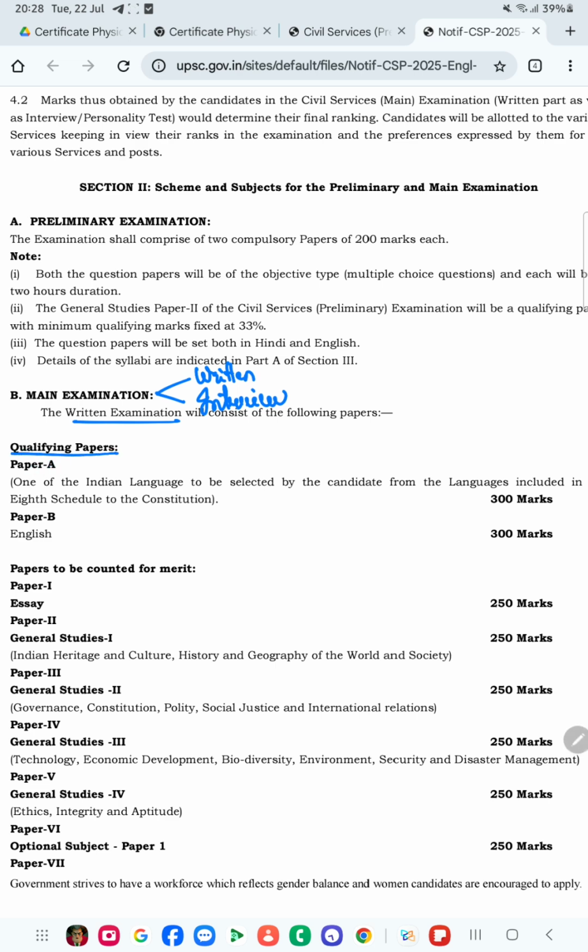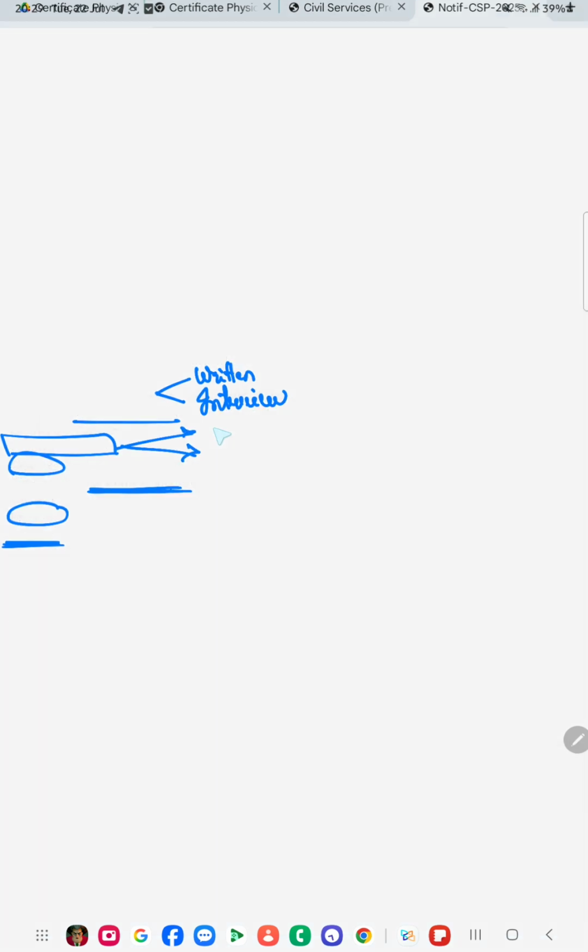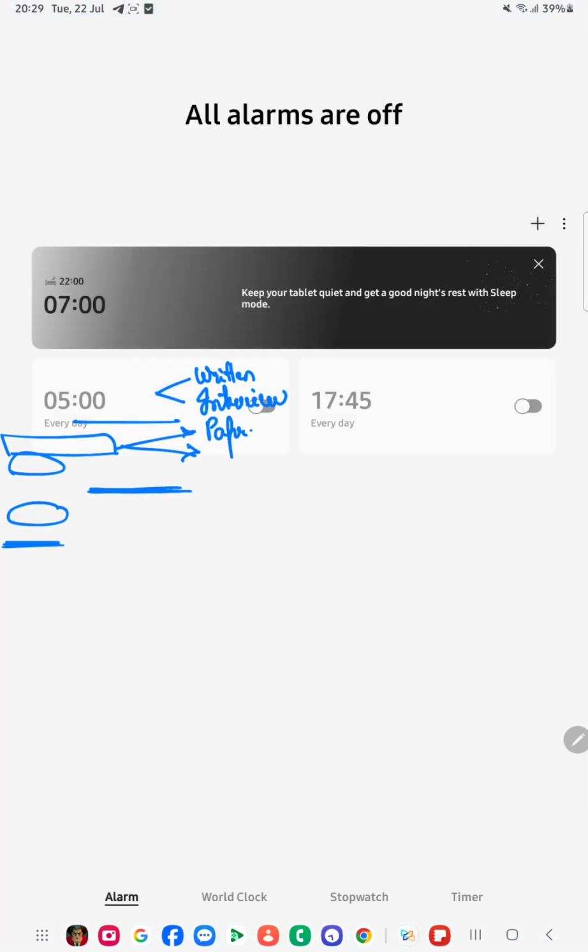The first ones are the qualifying papers. There are two qualifying papers, paper A and paper B. Paper A is any Indian language, an Indian language of your choice.